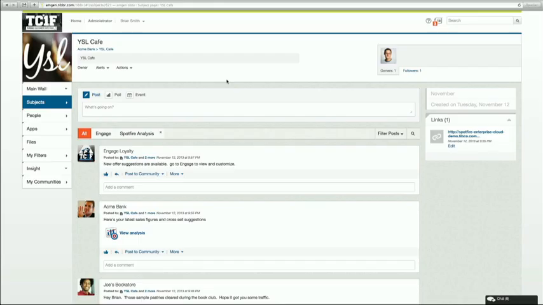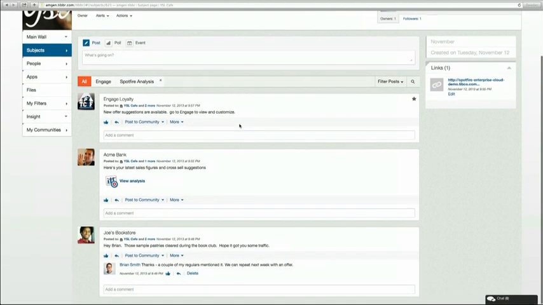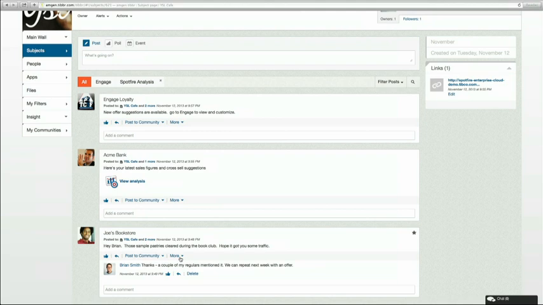So let's look at the merchant's view. The merchant's provided with a familiar social type experience where they can engage in conversations with their business partners, view analysis from the bank, and see what offers are available. So let's look at how the merchant would use that.